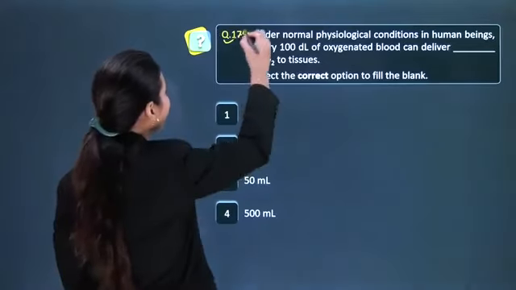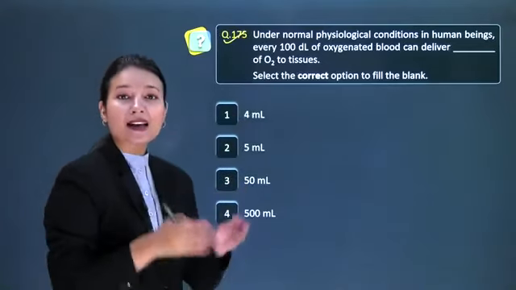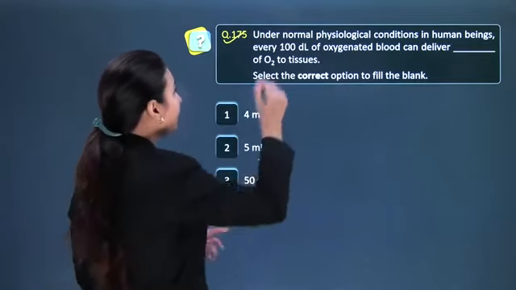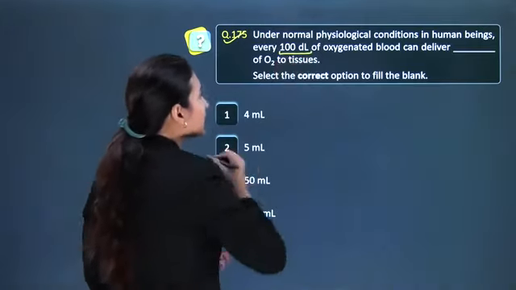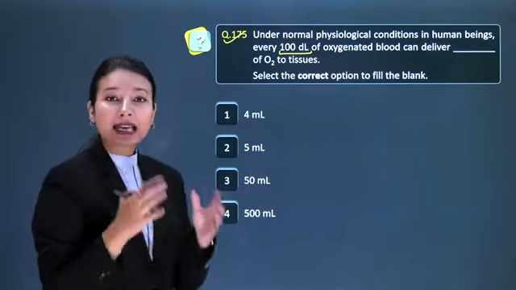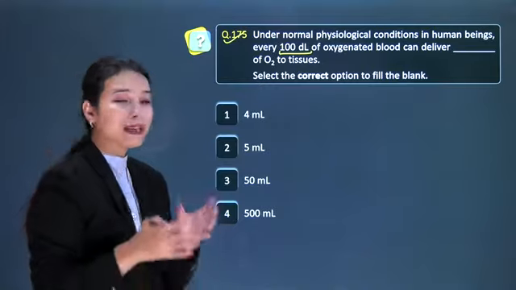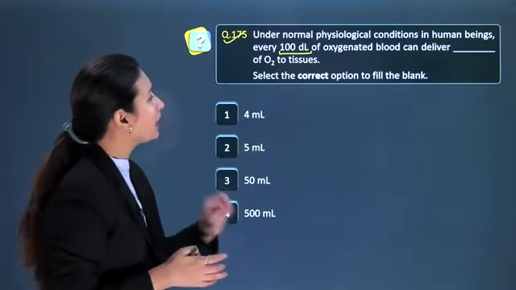Question number 175 states: under normal physiological conditions in human beings, every 100 deciliter of oxygenated blood can deliver dash of oxygen to tissues. Select the correct option to fill the blank.